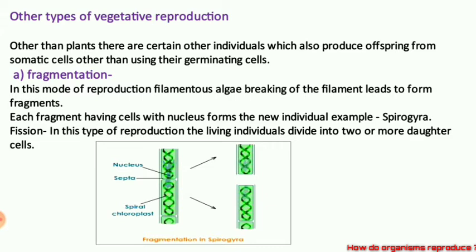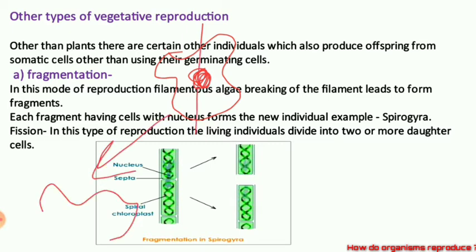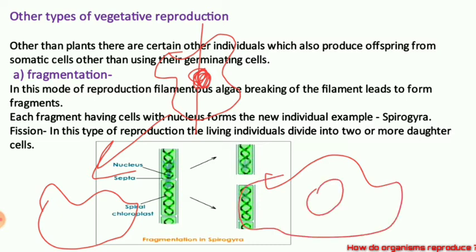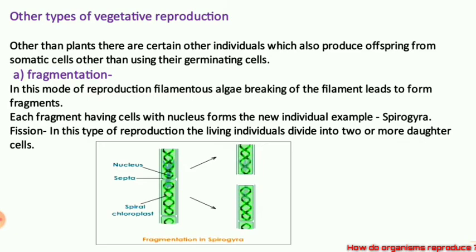Suppose here, this is an amoeba. Amoeba doesn't have any proper shape. Now this amoeba is going to divide like this, and it will form two amoeba cells, two daughter cells, like this. This is called fission. Fission is a process in which two new individuals, two new offspring, will be formed from the parent. So this is called the fission process. Hope it is clear.